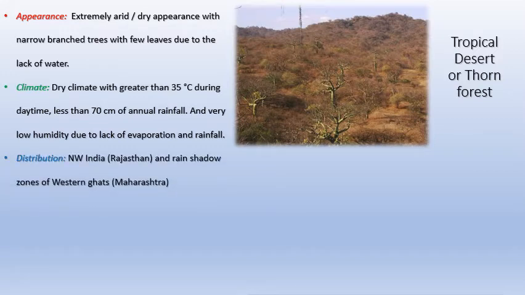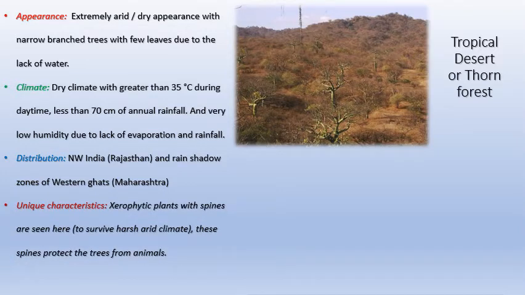this region has thorn forest. And where do we find thorn forest? Mostly found in Rajasthan. And when we think about Rajasthan, let us not think about the whole part of Rajasthan. The western side of Rajasthan, which has the Thar desert, and also some parts of the Western Ghats, not the western side of Western Ghats which receive rainfall, but the eastern side of Western Ghats which does not receive rainfall, closer to Maharashtra, the central part of India. Along that region, where you have the Deccan Plateau, there are some patches where there is very, very, very less rainfall, and hence the rain shadow zone creates a desert-like environment or a thorn forest.